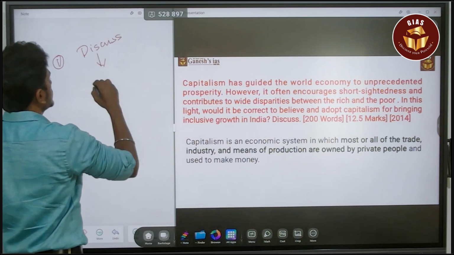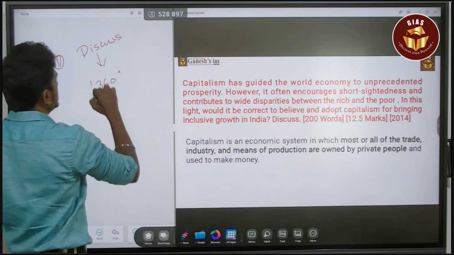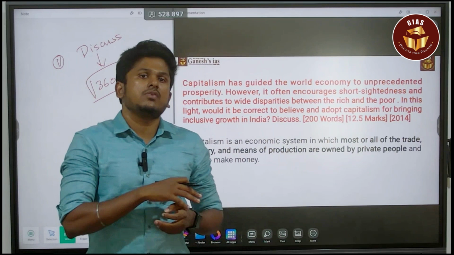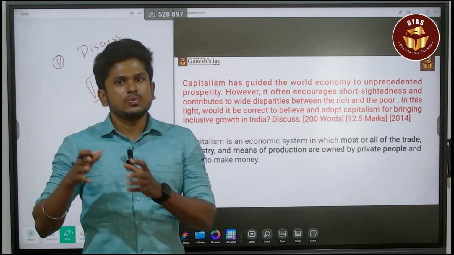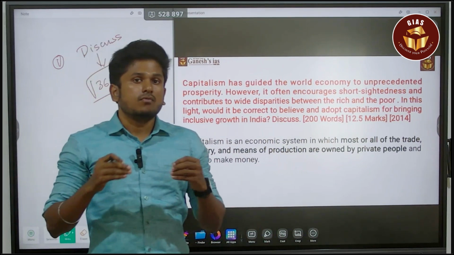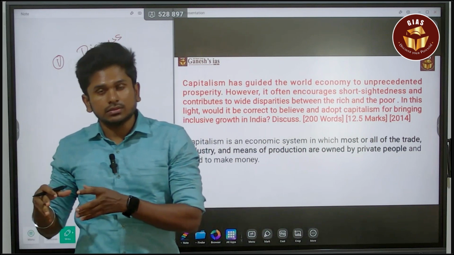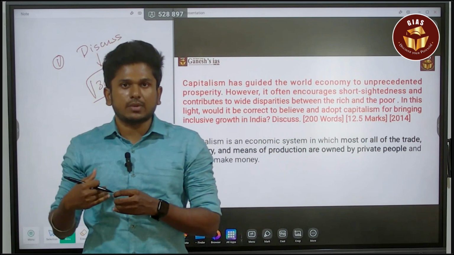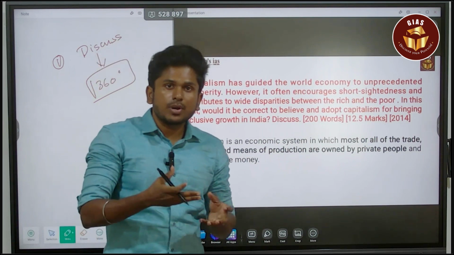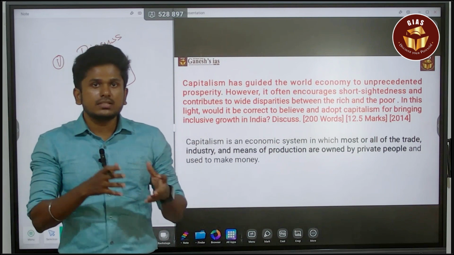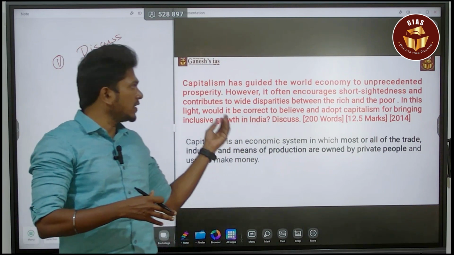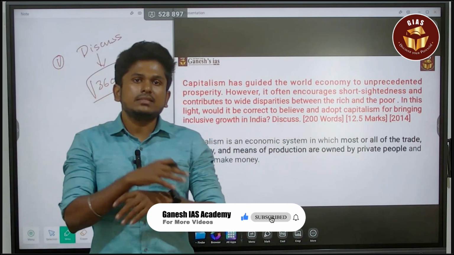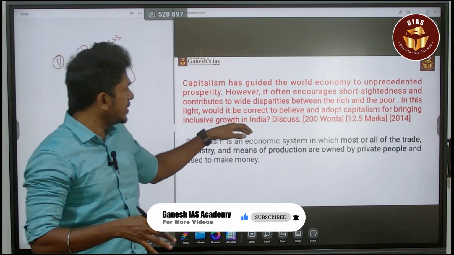So, first thing is that it is a discuss type question. When it comes to discuss, the answer should be in a 360-degree manner. What is this 360-degree manner? You have to discuss every possible thing: whether it is possible for India, what the challenges for capitalism in India are, what limitations we are going to face, what consequences we have to bear, what positive things may happen, whether there is a possibility or opportunity for the growth of capitalism in India. In such a way, you have to speak in a 360-degree manner about capitalism with inclusive growth.